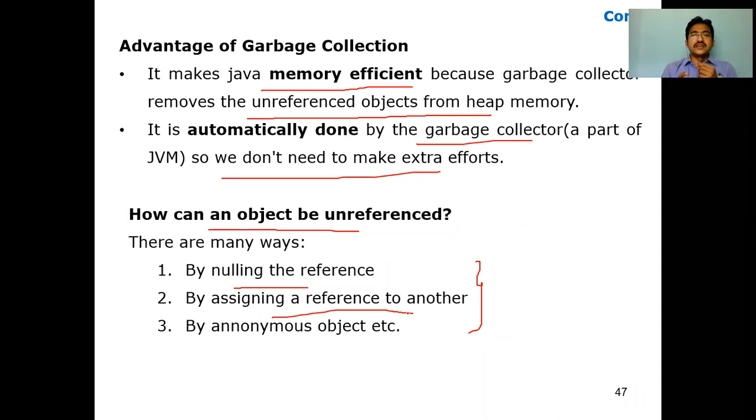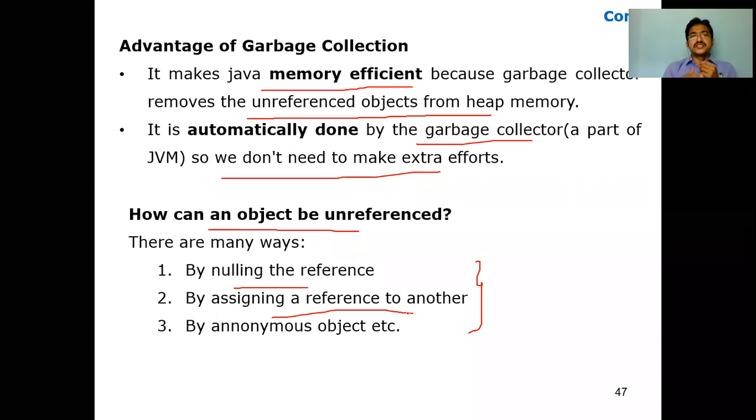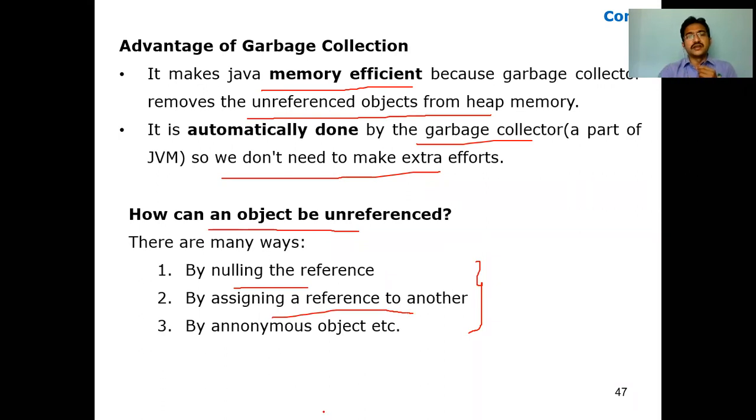Say you have created s1 and s2 objects. Now you assign s1 equal to s2. Once s2's value is assigned to s1, automatically one of the objects is released. That is by assigning a reference to another. The third is by anonymous objects, etc. Many ways are there to unreference objects. Let me see small examples of each.